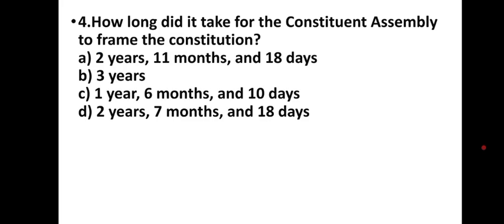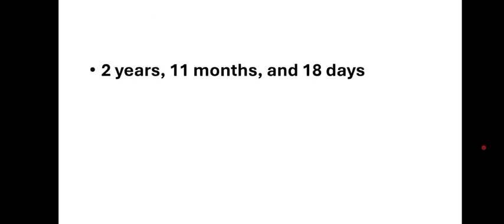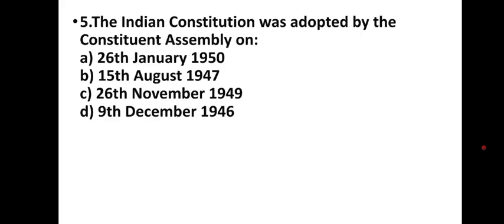How long did it take for the Constituent Assembly to frame the Constitution? 2 years, 11 months, and 18 days; 3 years; 1 year, 6 months, and 10 days; 2 years, 7 months, and 18 days. How long did it take for the Constituent Assembly to frame the Constitution? 2 years, 11 months, and 18 days.